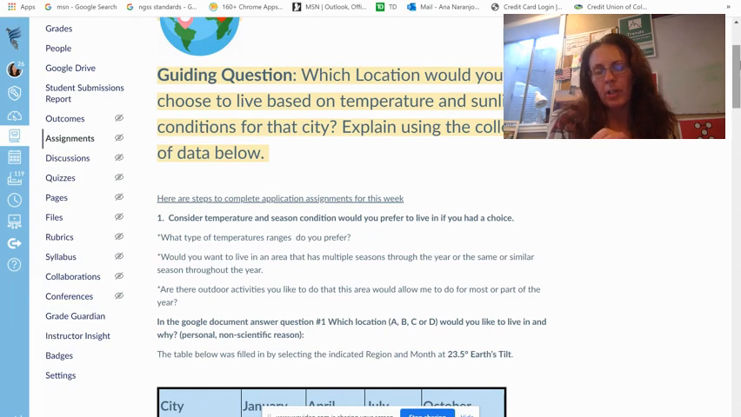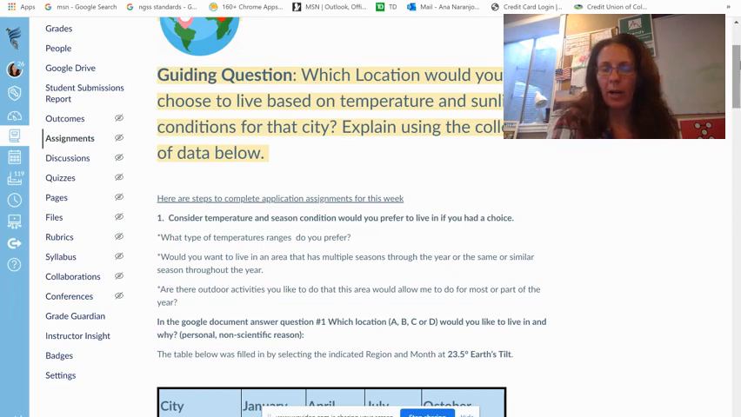What type of temperature ranges do you prefer? Are you okay with having the same temperature throughout the year in the location you would want to live at? Do you like having varying temperatures? Next, would you want to live in an area that has multiple seasons throughout the year, or generally just one or two different types of seasons?